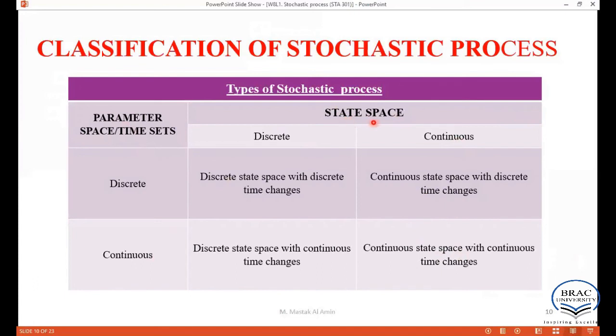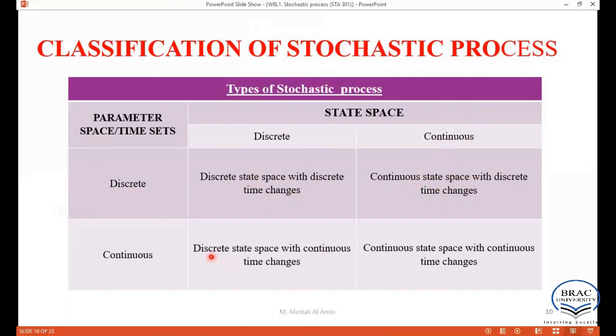When the state space is discrete and the time set is also discrete, the process is called a discrete state space with discrete time changes. Similarly, this is the stochastic process with continuous state space with discrete time changes, so the state space is continuous, however the time change is discrete.